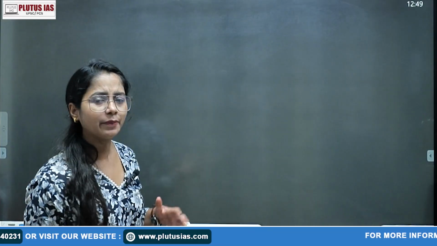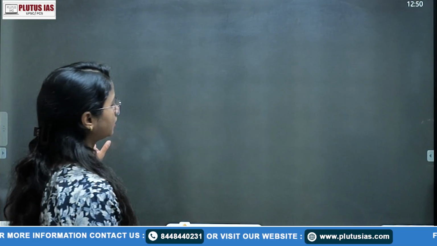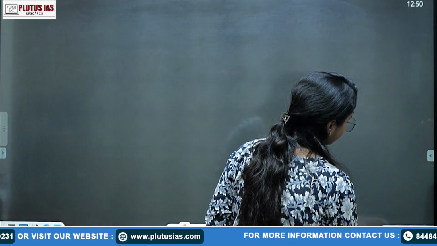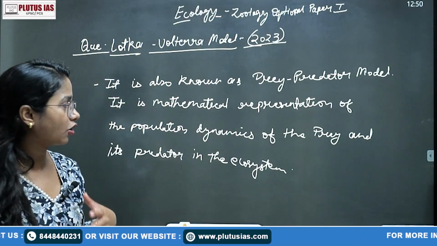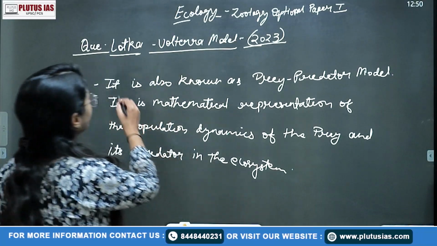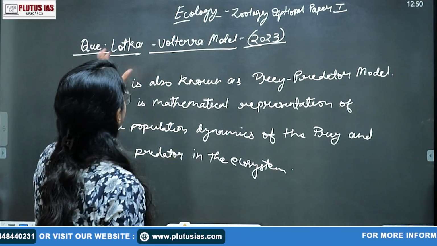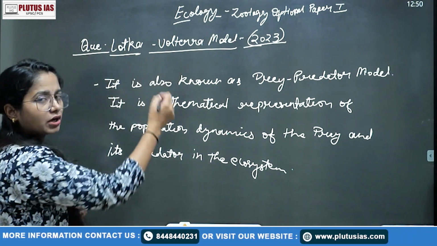Now we'll understand what this Lotka-Volterra model is. If I am saying it is a mathematical representation, that means there is something called an equation for sure. But you should not directly start with that. आपने introduction लिख लिया, have you finished your introduction part? Then again, do not start directly. I always told this thing that after completing your introduction, and one more thing, do not start with pronouns. Of course, since I have already made the heading, you simply write that Lotka-Volterra model is also known as